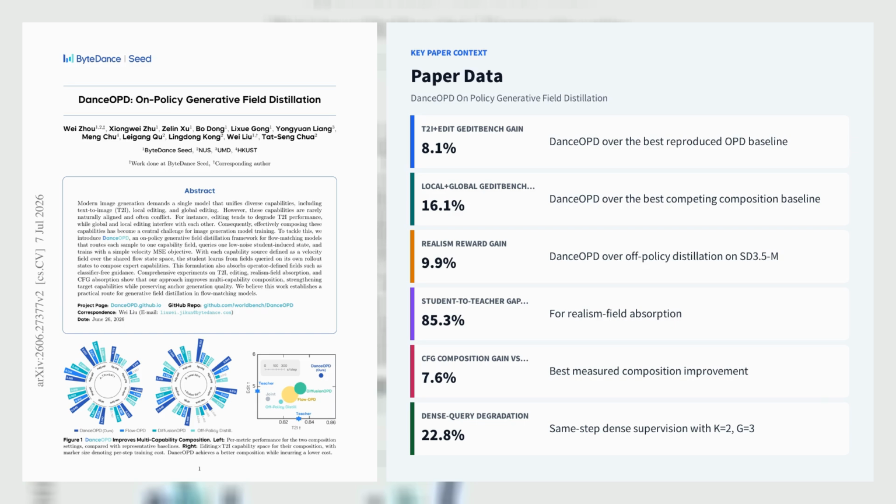For CFG absorption, the best measured composition improves over train-only absorption by 7.6% and over eval-only CFG by 1.4%, but excessive absorbed plus external guidance causes a 31.2% drop. Ablations show that hard routing beats soft all-teacher mixing by 15.2%. Low-noise queries beat median and high-noise queries by 23.7% and 19.5%. Then same-rollout querying drops performance by 22.8%, and plain velocity MSE is the most stable objective.